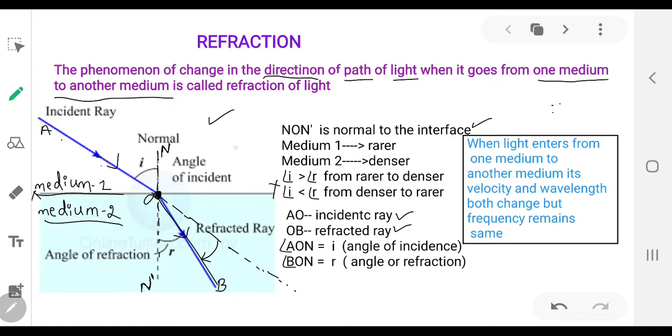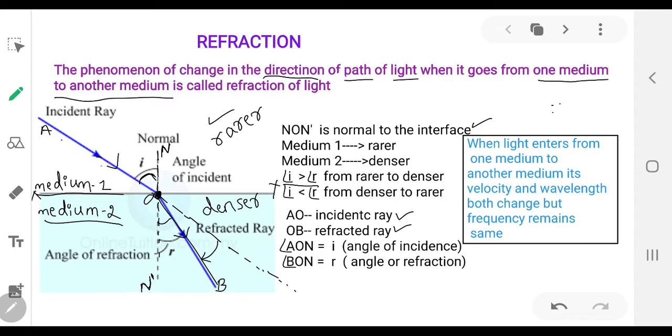When it is moving from rarer medium to denser medium, because we are considering medium 1 as rarer and medium 2 as denser. So the ray is bending towards the normal when it is moving from rarer medium to denser medium. So i is greater than r when light moves from rarer to denser.